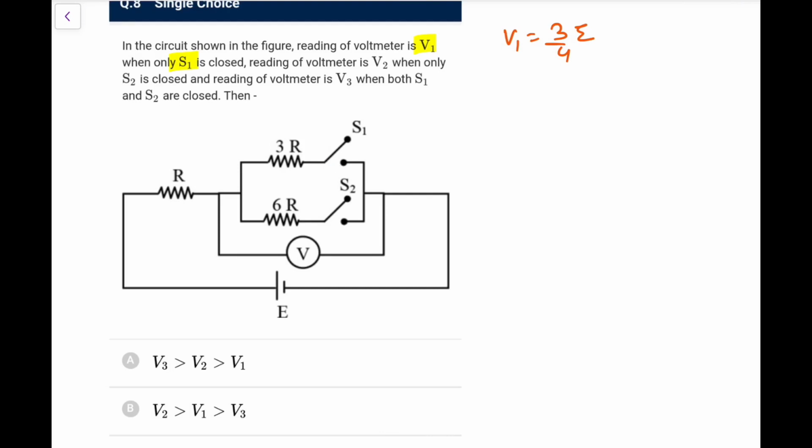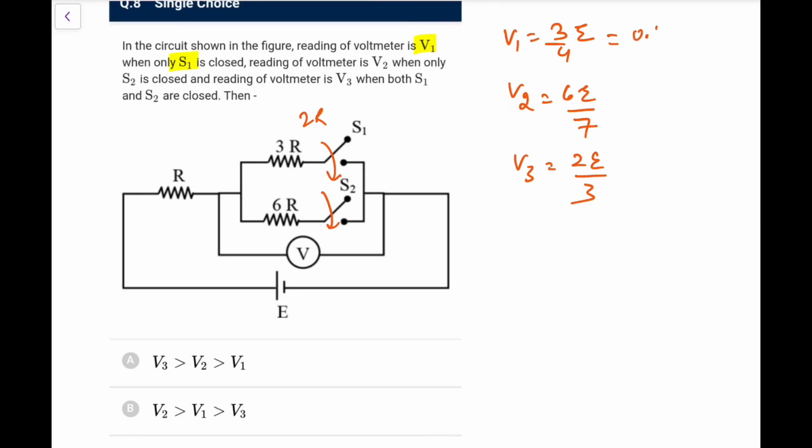Next, it is V2 when only S2 is closed. So when only S2 is closed, it is 1:6. So V2 would be 6E by 7. You can directly divide. Okay. And now what you are left with, V3 when both are closed. When both are closed, it would be 6 and 3 in parallel, that is 2R. So 1 into 2. So V3 would be equal to, you can say, 2E by 3.